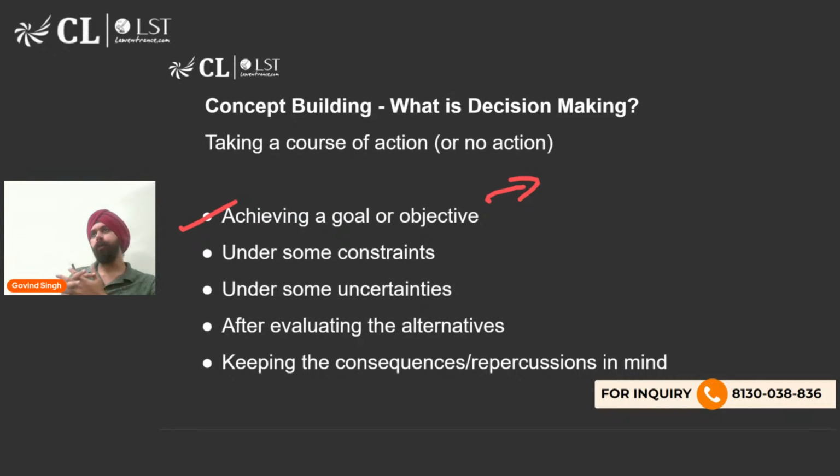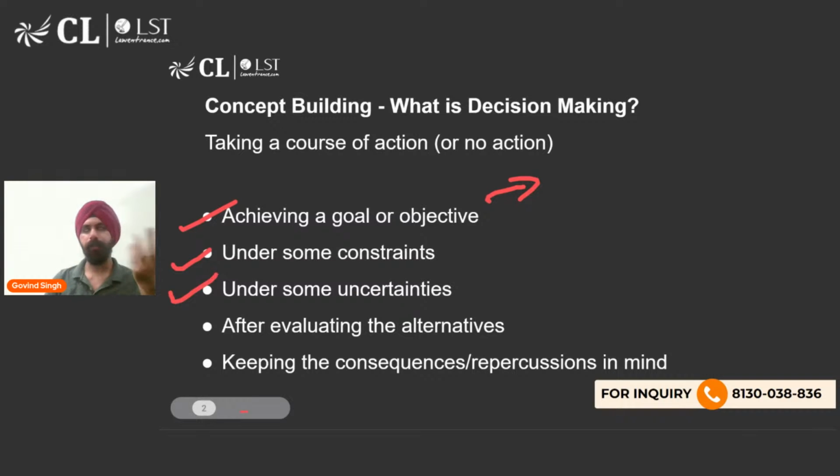So in our example, let's say your goal is to become a successful corporate lawyer. Okay. Now, what are some constraints? Some constraints would be that in order to get into a top law firm, you need to break into the top law schools, the top national universities, to make your path easier. If you go to a not so good law school, then it could be much tougher to get placed in a tier one law firm. So that is the constraint, that you have to crack the CLAT exam. You have to make it to the top national universities.